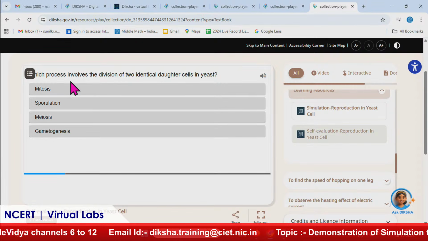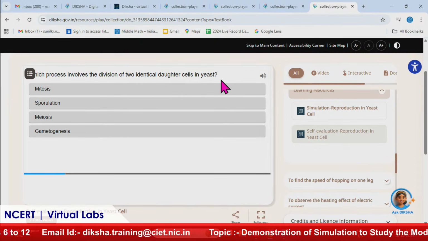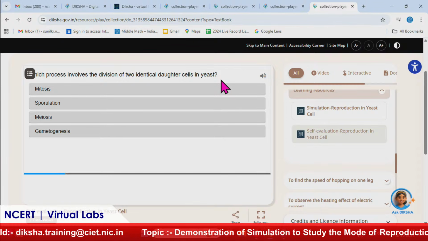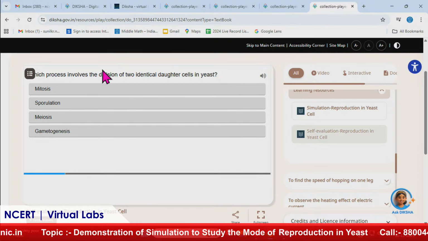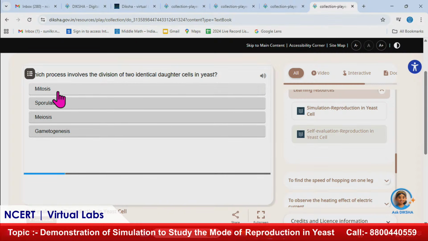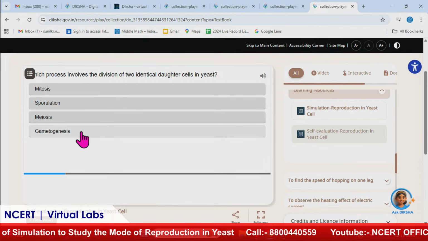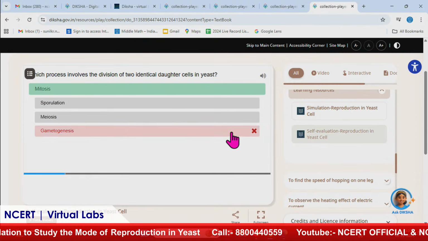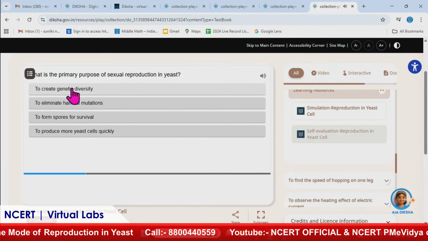Which process involves the division into two identical daughter cells in yeast? We have not talked about it right now, but all the information is there in the resources. When you read the theory, you will get the answer to this question as well. The answer is mitosis, but if we attempt incorrectly and click on gametogenesis, you can see that it shows a cross and a red color, and the right answer, as I said, is mitosis.